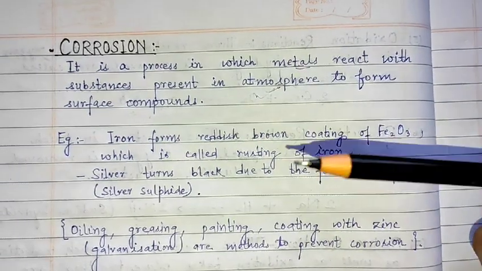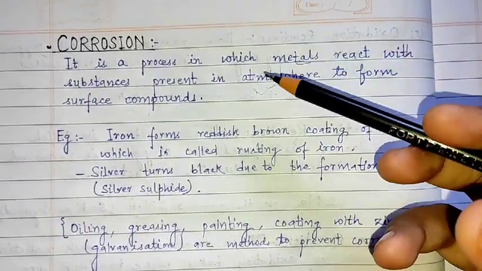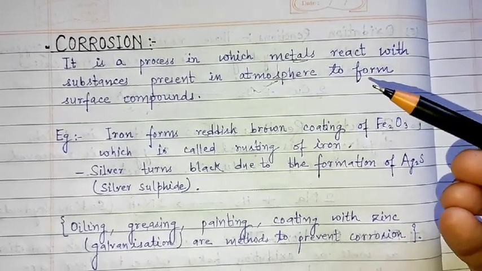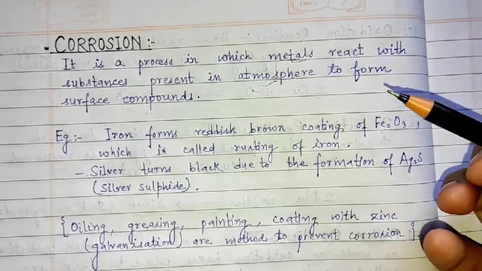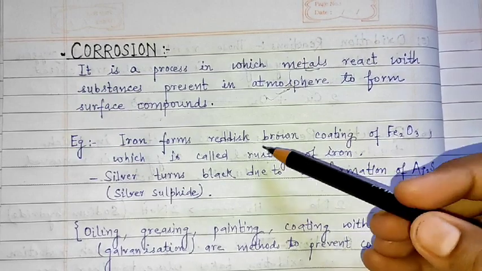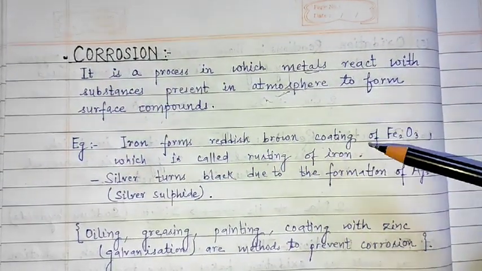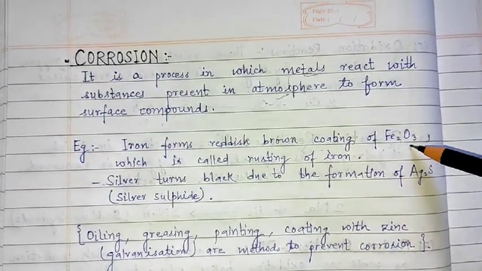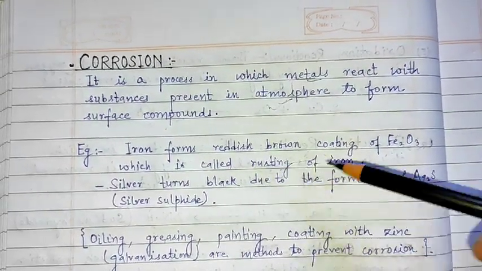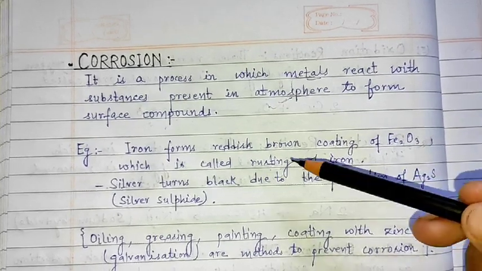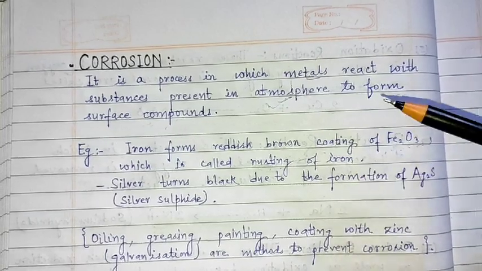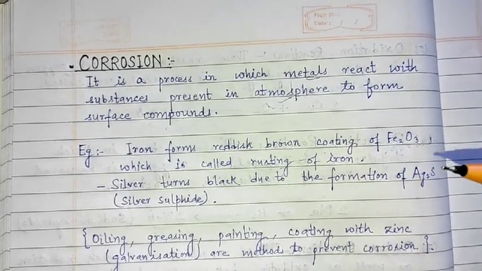Like we have seen that whenever the iron rods or something made up of iron is kept in air, or sometimes the rain comes and it is getting wet, right? So after some time we will see a reddish brown coating is formed on it, that is ferric oxide, which is called the rusting of iron. That means a reddish brown colored coating is formed on it. We call it in Hindi like jung lag gaya, isn't it?